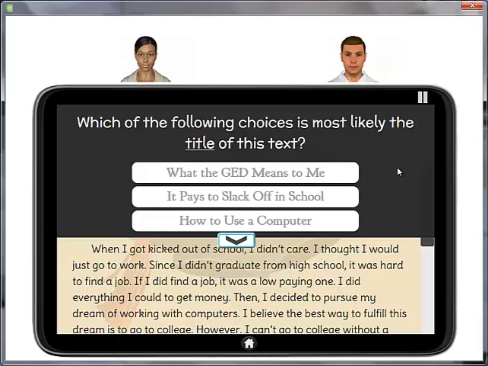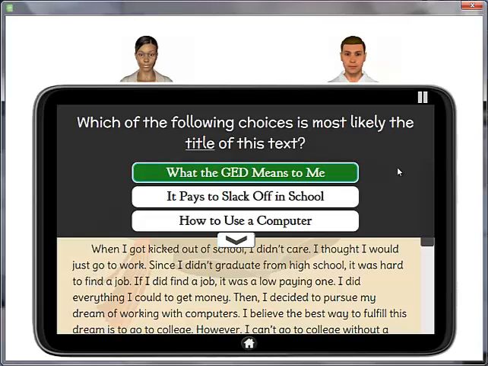Great, Art. The correct answer is, what the GED means to me. This story is about how the writer is going to get his or her GED in the hopes of working with computers in the future and how this is very important to him or her. While this story does talk about the writer slacking off in school, he or she talks about how it did not pay off. The writer has to go back to school, so the title can't be, "It pays to slack off in school." The writer does not talk about how to use a computer, so this can't be the title either.